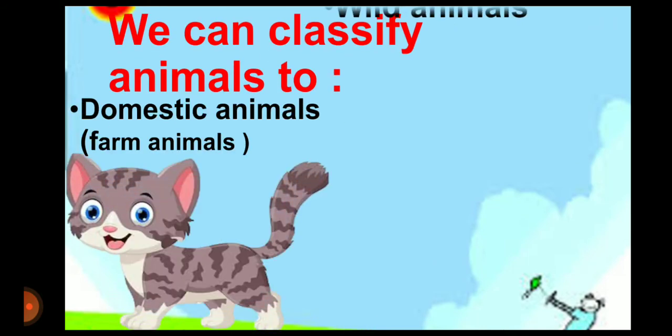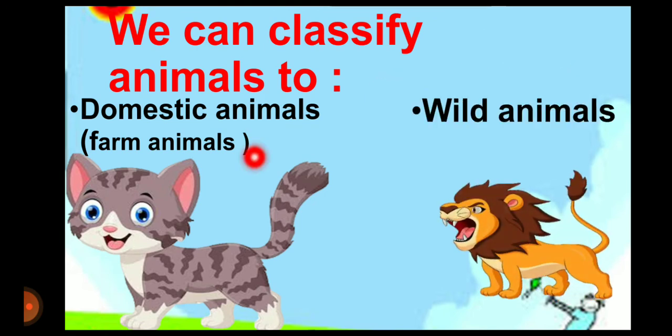Number one, domestic animals or farm animals, for example, cat, dog, chicken, sheep, cow, horse. Number two, wild animals. Wild animals are dangerous, can't live with people but live in nature. For example, lion, tiger, giraffe, crocodile, spider. So we have two types of animal. Number one, domestic animals. Number two, wild animals.